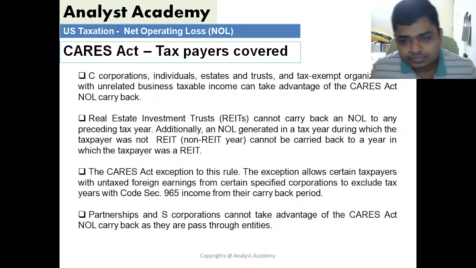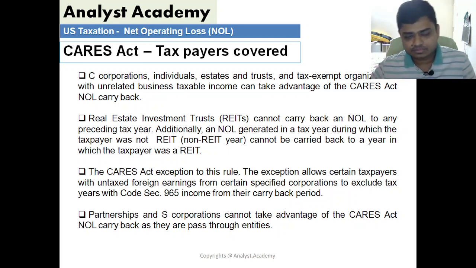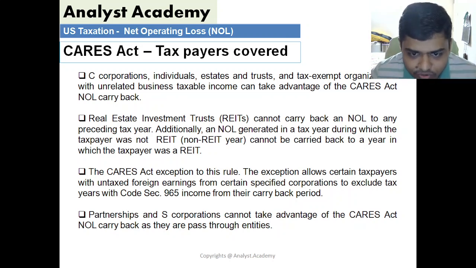And even if the status has been changed from real estate investment trust to non-real estate investment trust, we cannot offset the losses of the two different statuses of the same trust. The CARES Act exception to this rule allows certain taxpayers with untaxed foreign income, for certain specific corporations, to exclude tax years with code section 965 income from their carryback period.